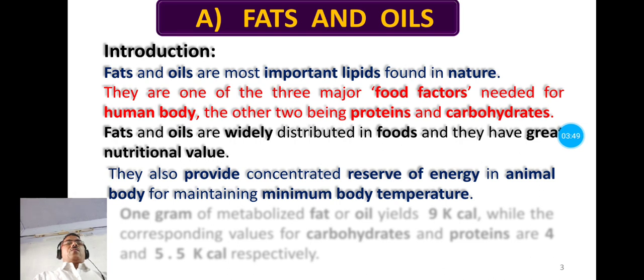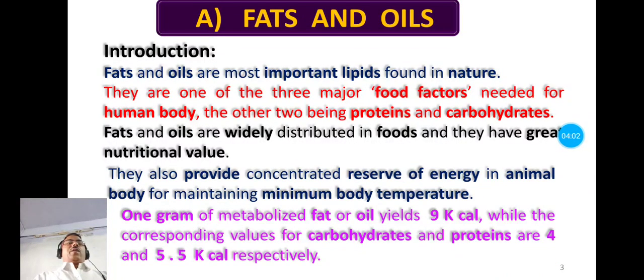Now they provide concentrated reserve of energy in animal body, and that helps to maintain minimum body temperature. 1 gram of metabolized fat gives near about 9 kilocalorie energy, whereas the 1 gram of carbohydrate on metabolization gives 4 kilocalorie energy, while that of proteins gives 5.5 kilocalorie energy respectively.